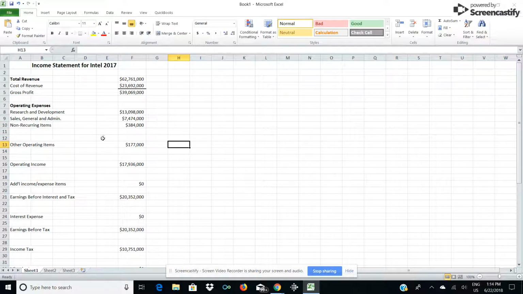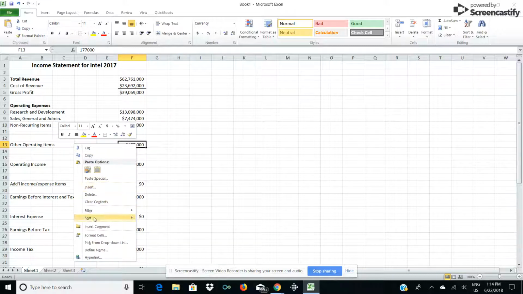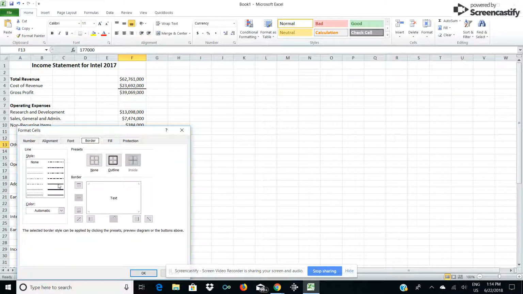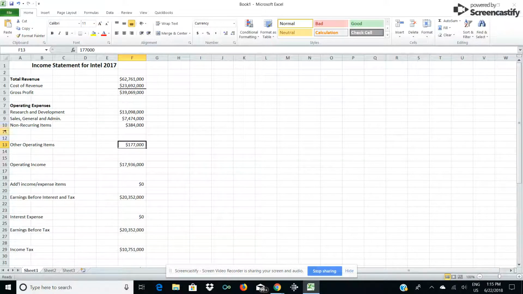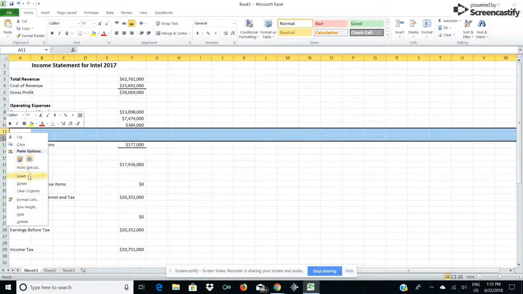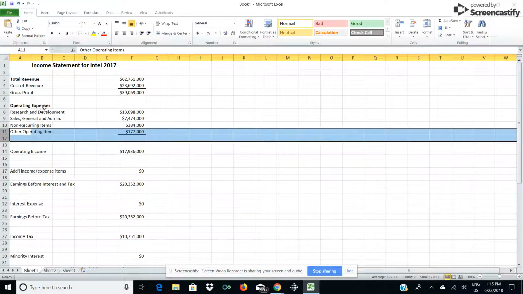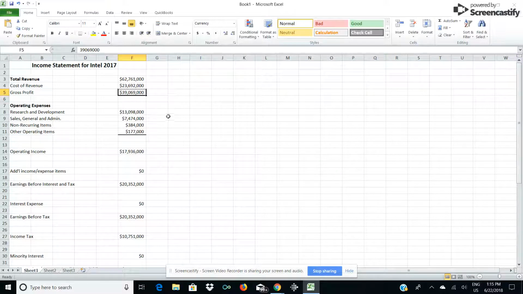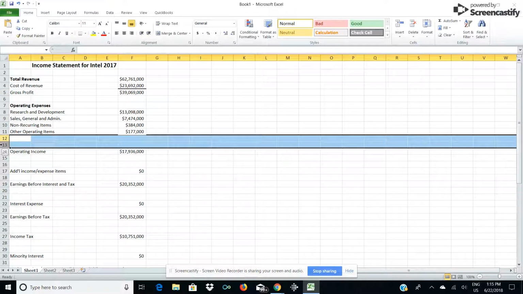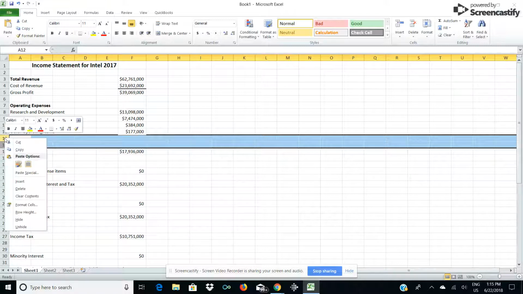And you can see what I'm doing here. The total that I get for operating income is right here, which is actually a subtraction process by subtracting the total of the operating expenses from this number right here, comes up with my operating income.